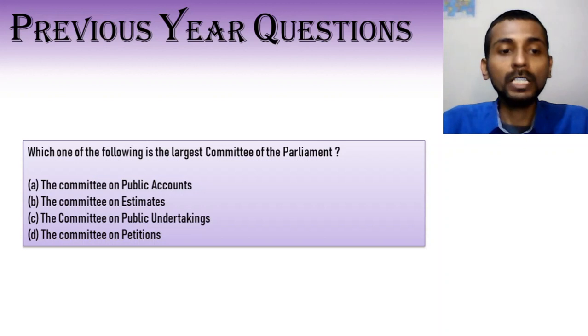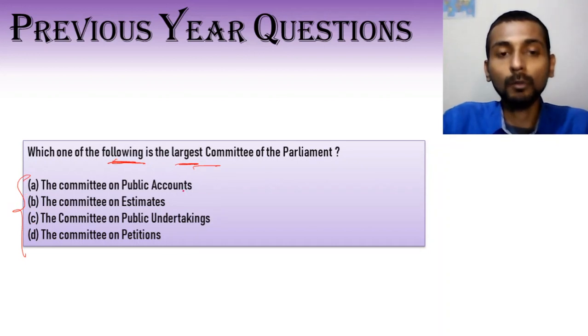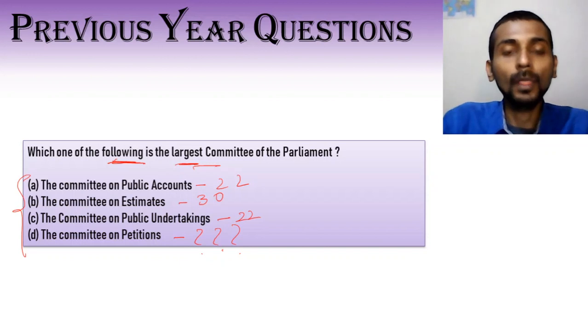Now the next question deals with which of the following committee is the largest committee of the Parliament. So the keywords here are the following and the largest. By following, it means that you have to give the answer from among these 4 committees only. Now we know PAC has 22 members. Committee on Estimates has 30 members. Committee on Public Undertakings has 22 members. And Committee on Petitions, we don't know how many members are there.